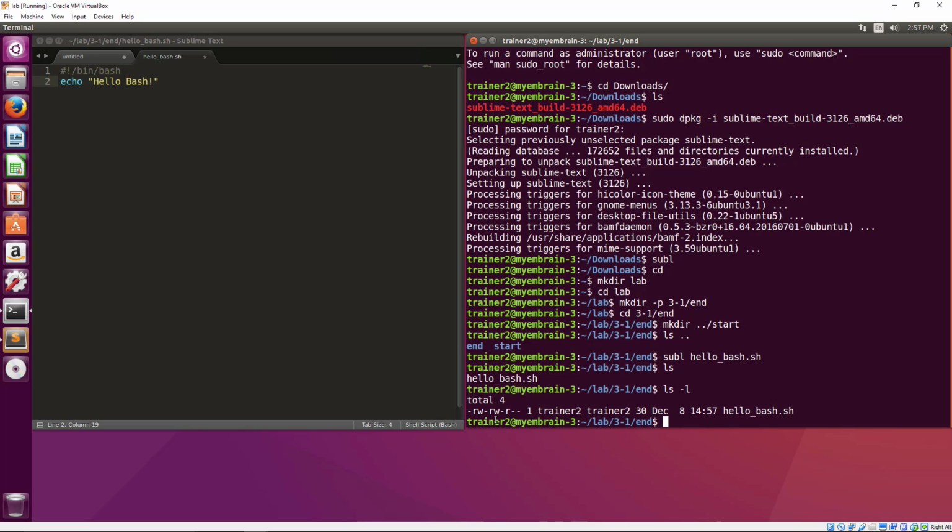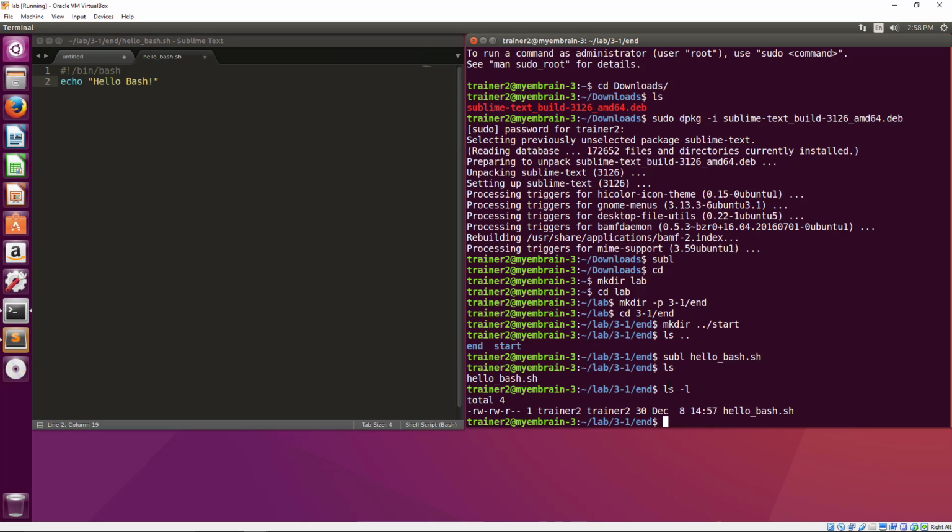So people in the same trainer group can modify this file, but people out there not in the same group can only read it, cannot modify it. And this one is called 664. Okay, so here it is 1, 2, 4. So 2 and 4 are 6. So 6, and this is 4.